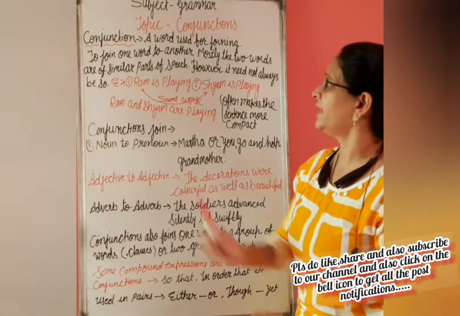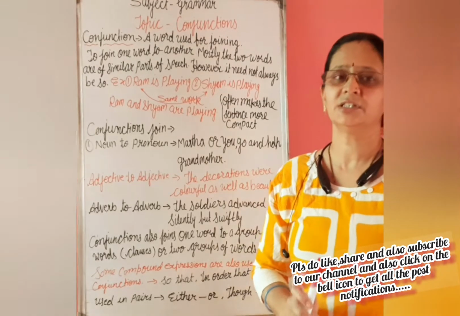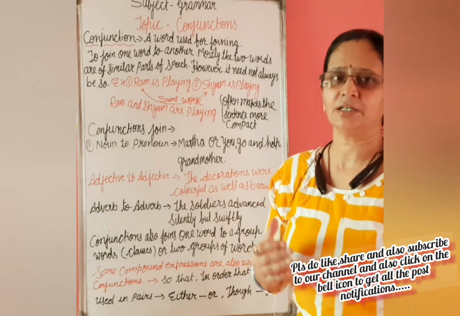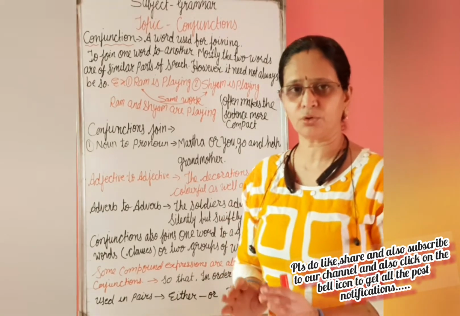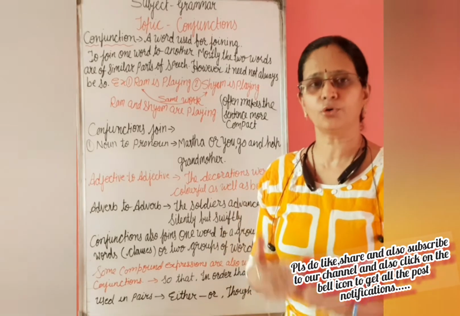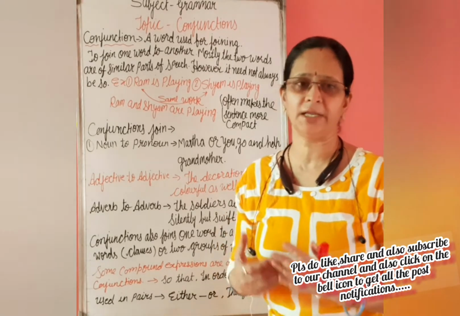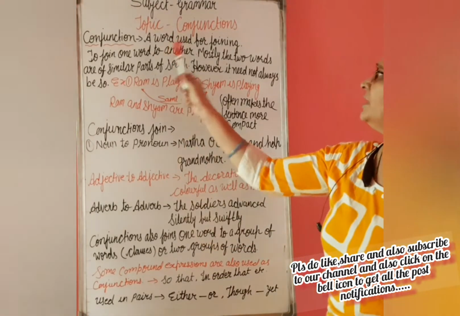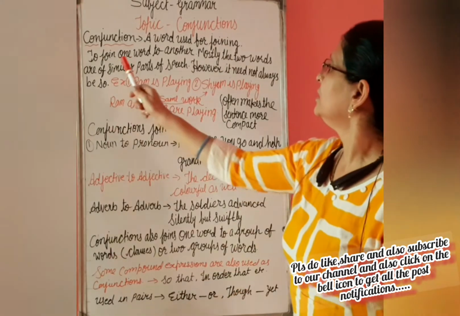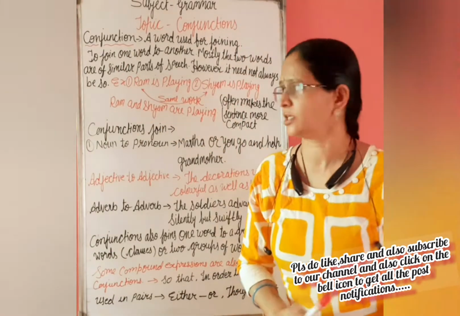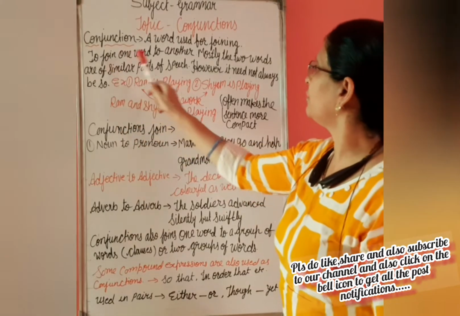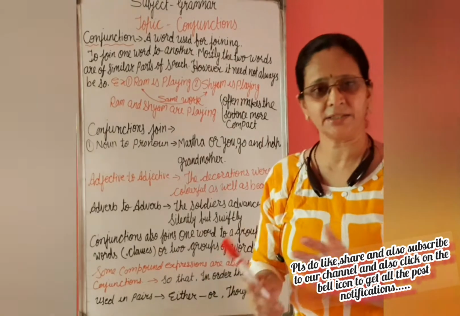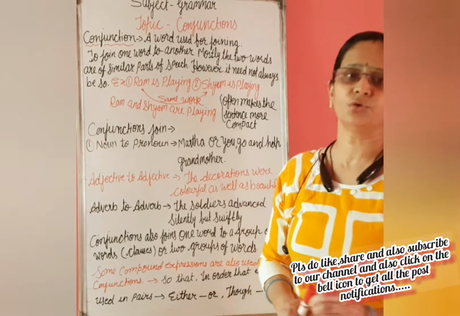Just notice this, conjunctions. What is conjunction? In the very simple meaning, we can say it is a word that joins two words, or groups of words, or two sentences. If I repeat it again, conjunction is a word used for joining. We can tell in detail, to join one word to another, or to join one sentence with another, that is known as conjunction.